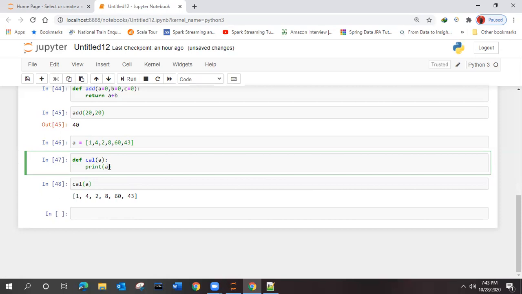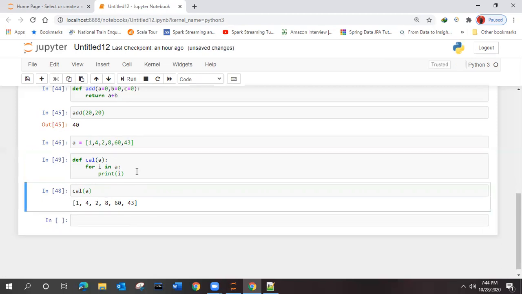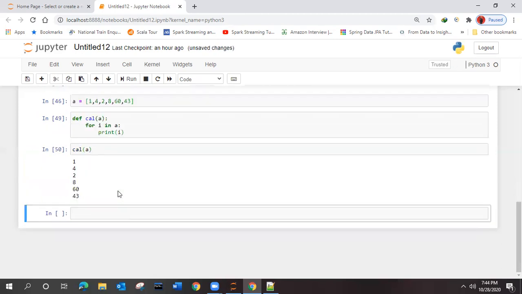I want to make some changes inside this one. What we can do is for i in range of A. A is already a collection type, right? Now print i. Whatever A you give, every value is getting iterated and it will print, correct? Because we have given it inside the loop. See the difference?